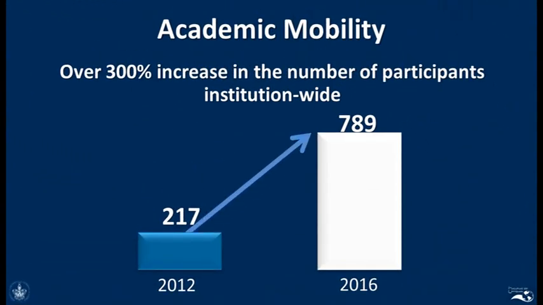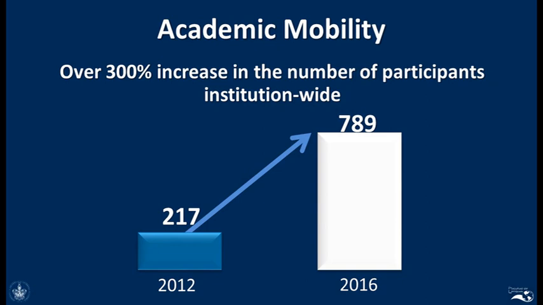And of course, I will show you now the results of the academic mobility. So, whereas in 2012, when I started my function as a director of the Facultad de Lenguas, we had only 217 students who participated in mobility programs. And in my last year as director, we had 789 students who participated in mobility programs.